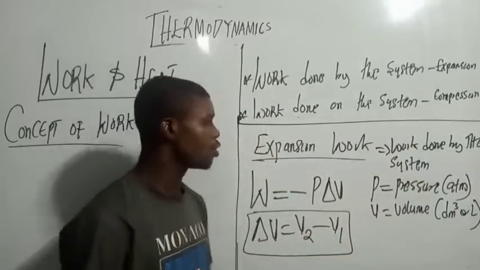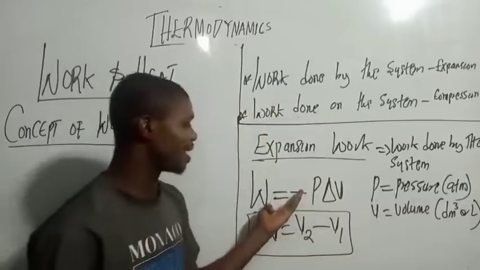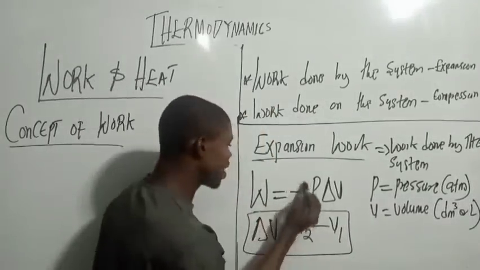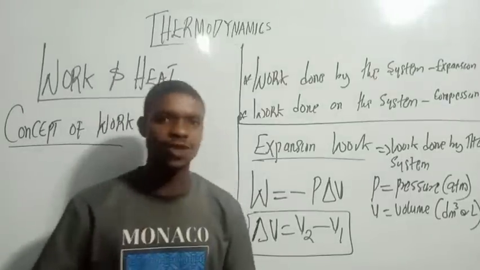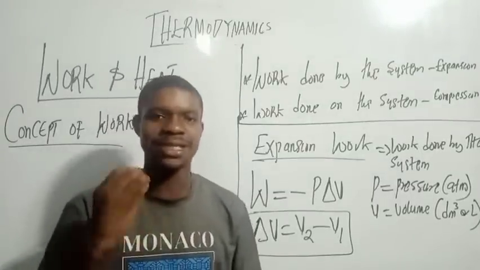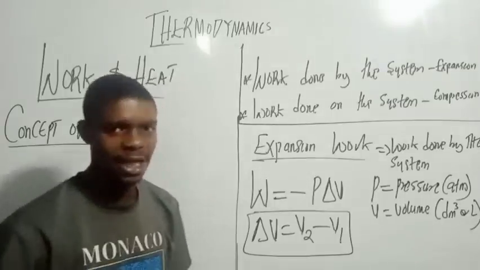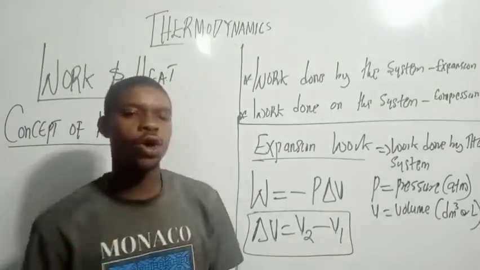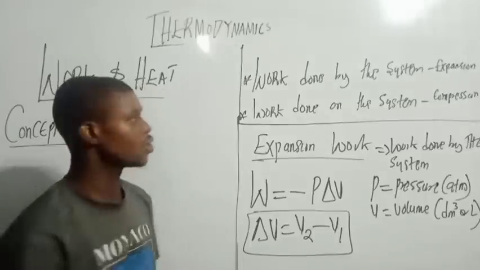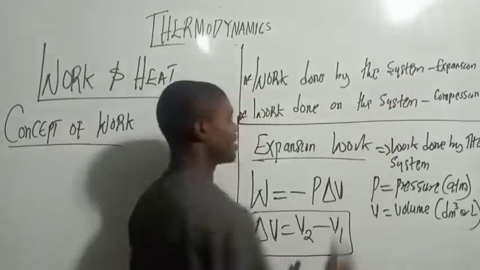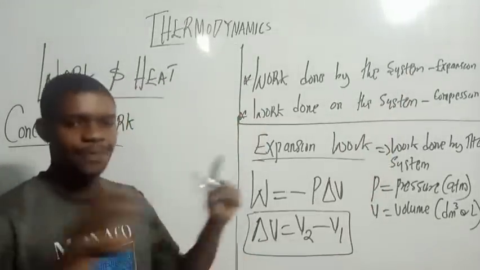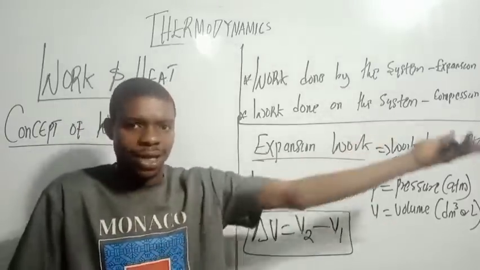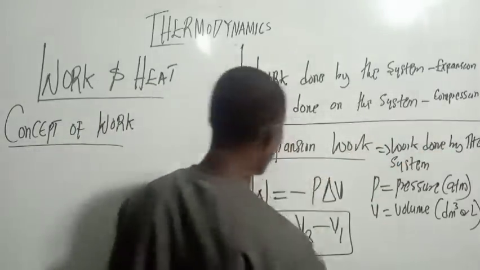So now when work is done by the system, it is negative. It's very important you place the negative here. This negative here shows that the system is doing the work. So there's a decrease in the internal energy in the system, because work is done on the surrounding. Do you understand? So this is when work is done by the system: expansion. The system is expanding, and work is being lost by the system to the surrounding. Do you understand?